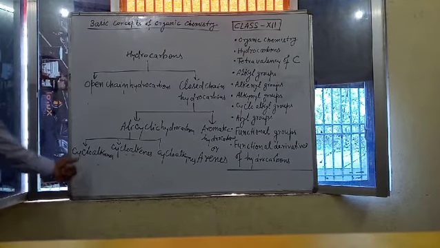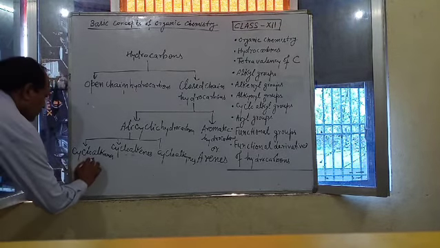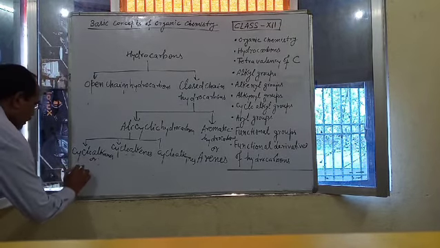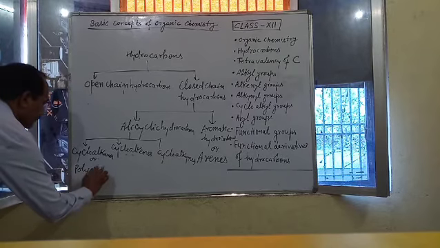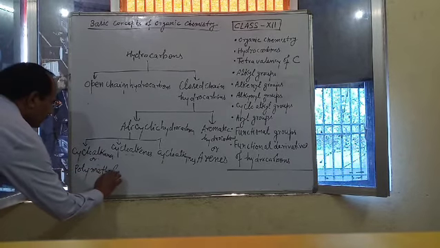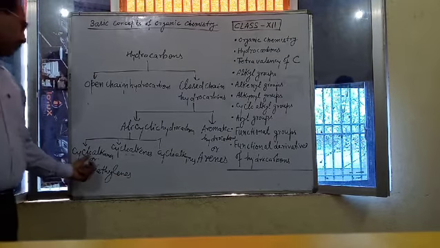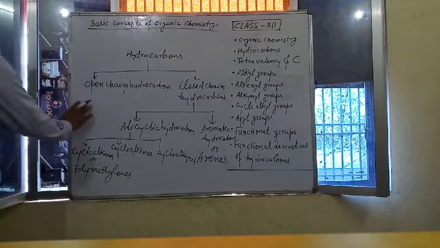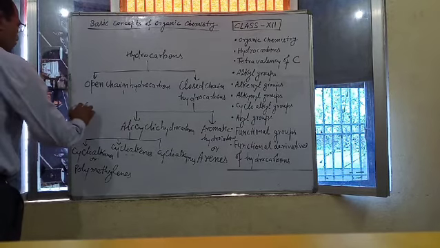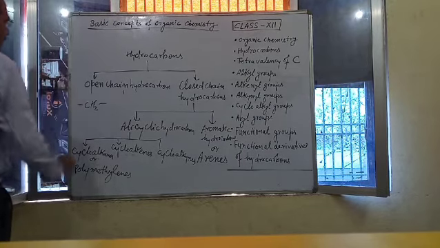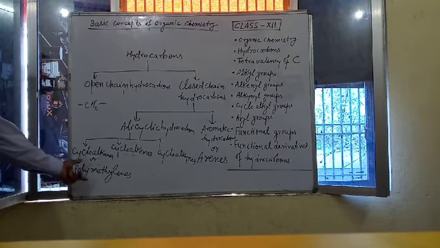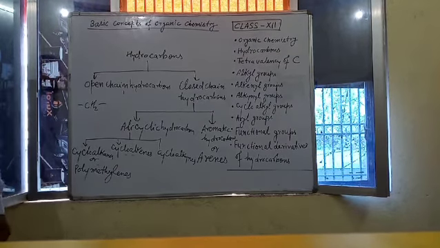Cycloalkanes are also known as polymethylene because in this type of hydrocarbon, methylene group is repeating unit, CH2 group is repeating unit in cycloalkanes.